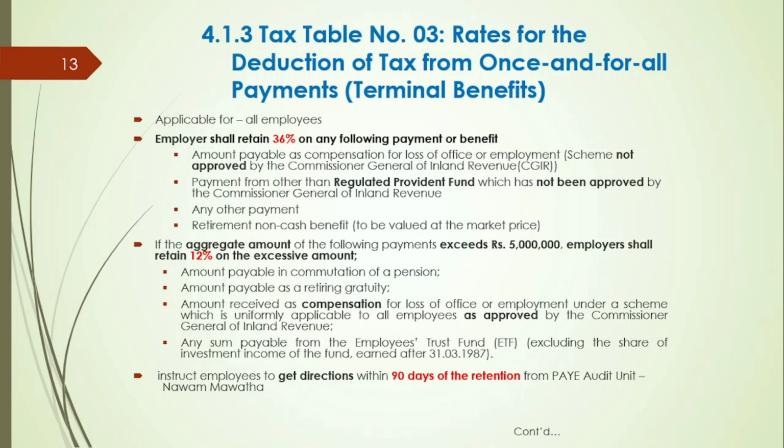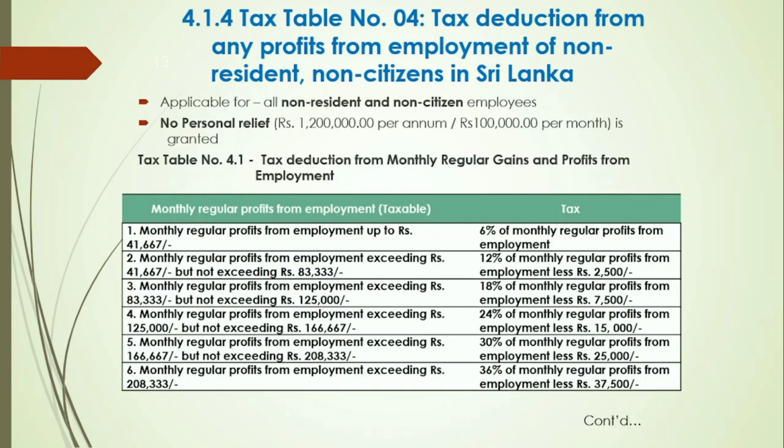As employers, employees have to be instructed to get directions within 90 days of the retention date from the payee audit unit at Navam Mawatha.